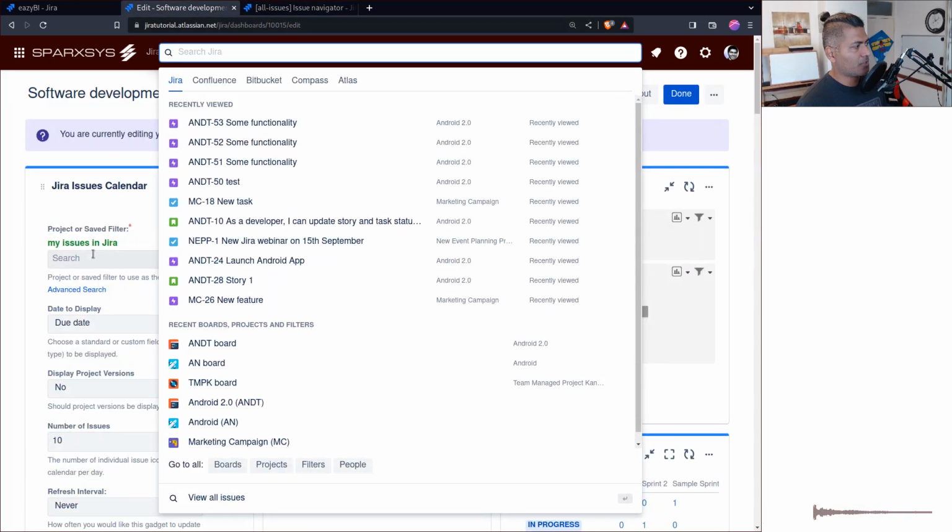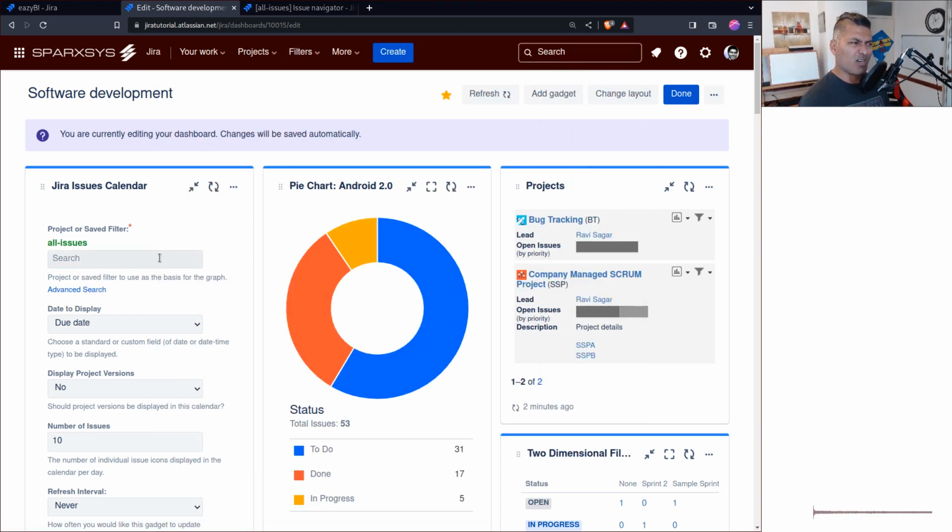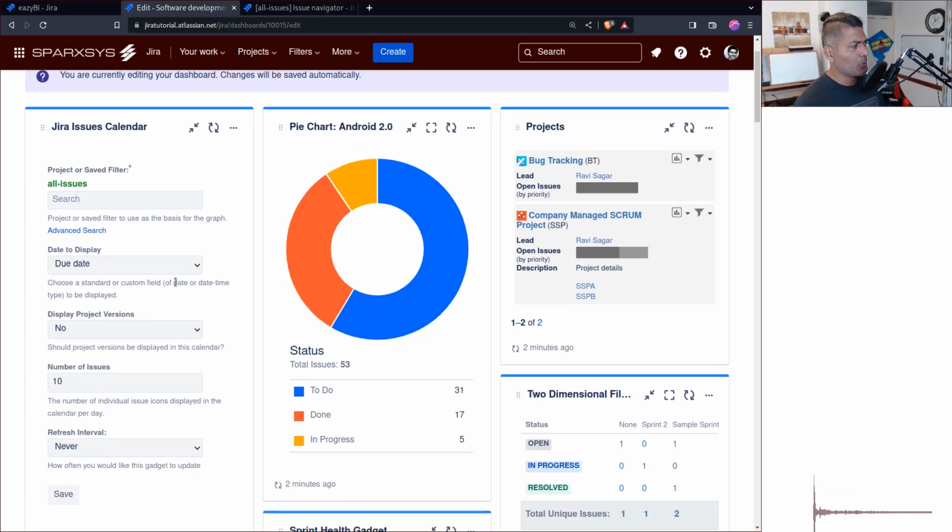I'll go back to my dashboard. I'll search for all issues. So basically what I'm doing here is, and again, it is not a roadmap, but just a workaround, doing something using the native capabilities of the tool if you don't really have advanced roadmaps. So what you can do, because when you're using advanced roadmaps, you usually would have, or you may not have, all the issues with dates. But the whole idea of using advanced roadmaps is to see something on a timeline, right? Where you have a start date or maybe an end date, which of course could be a due date. So let us say you have dates filled in when you're doing some planning across multiple projects.